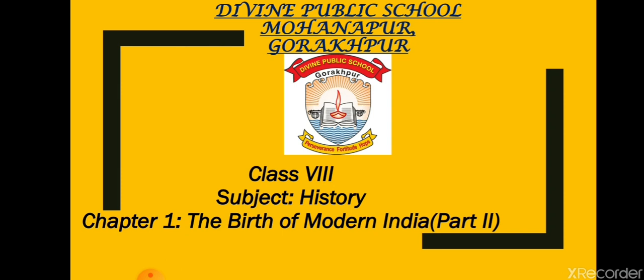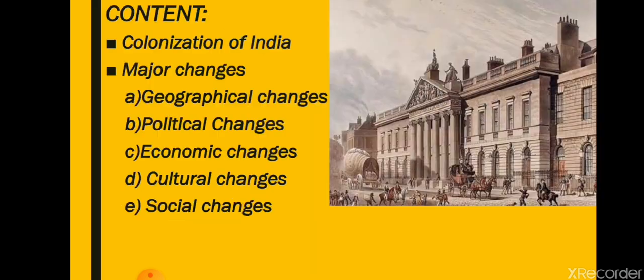So, here in this part, we will see the colonization of India by the Britishers, and we will look at the major changes that were the result of it. We will see geographical changes, political changes, economic changes, cultural changes, and social changes. So, let's start.